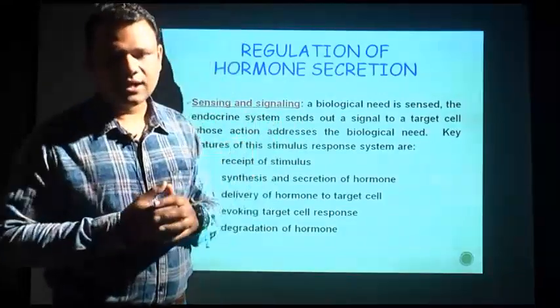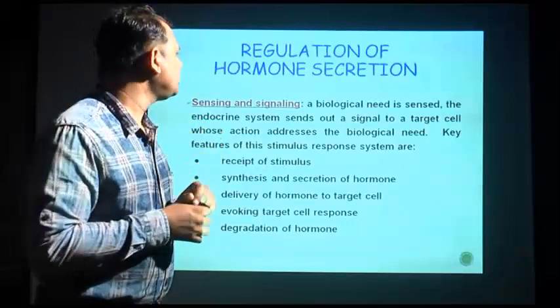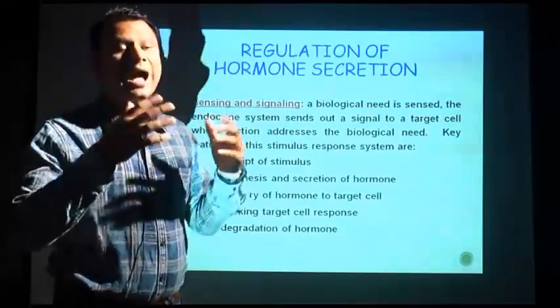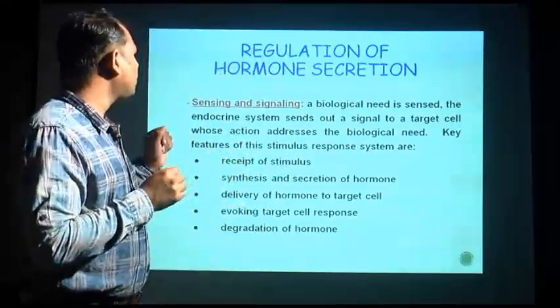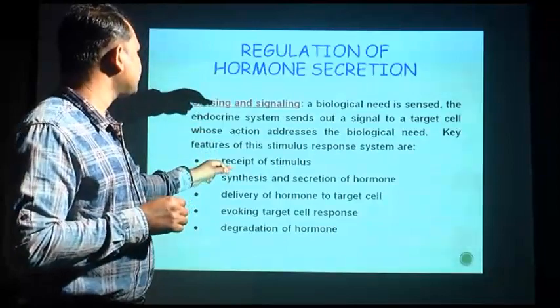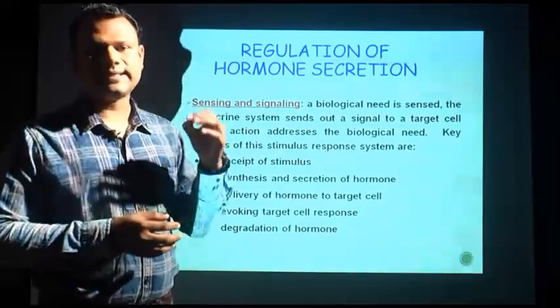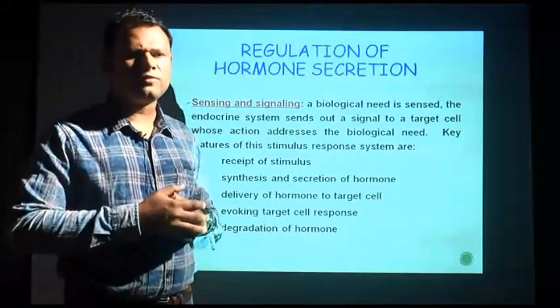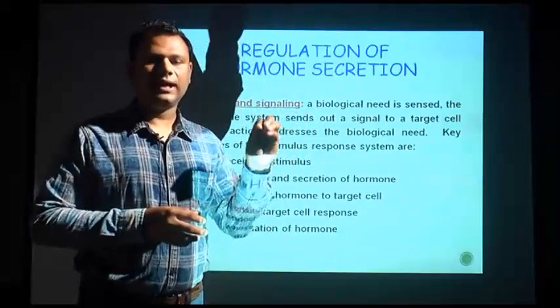The endocrine system then sends out a signal to the target cells. How does the body sense that the system is not in a proper state and homeostasis is required? Basically, the endocrine system sends out signals in the form of chemical messengers, that is, hormones or other chemicals.